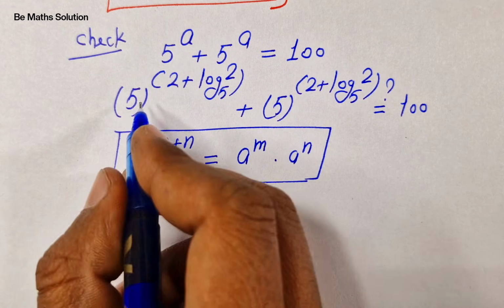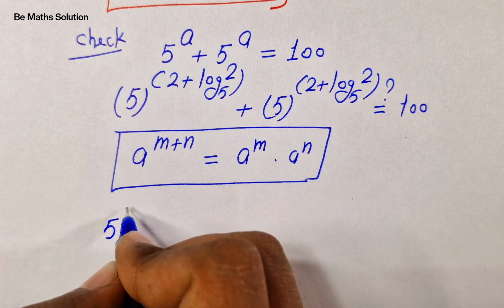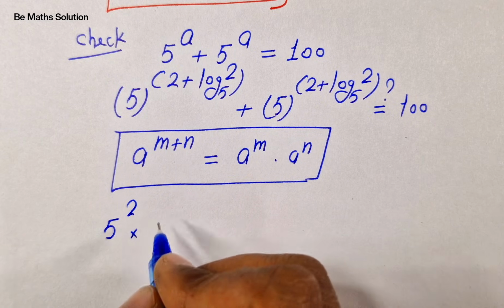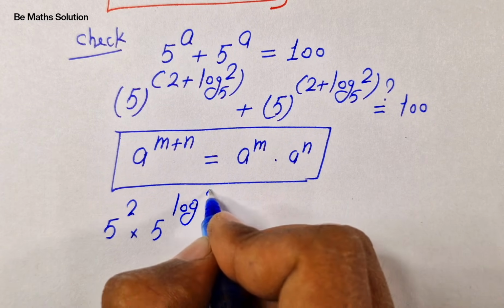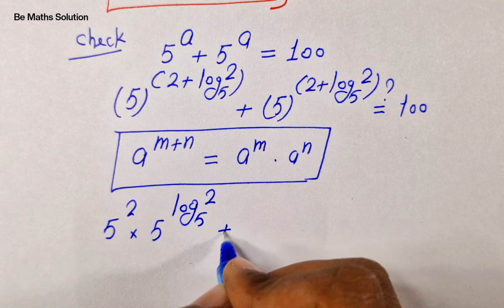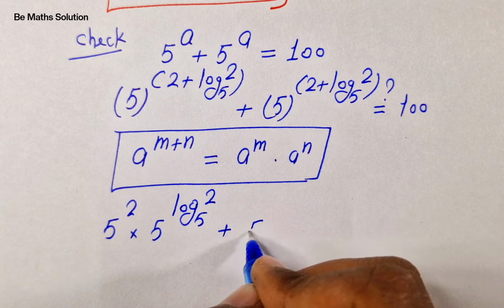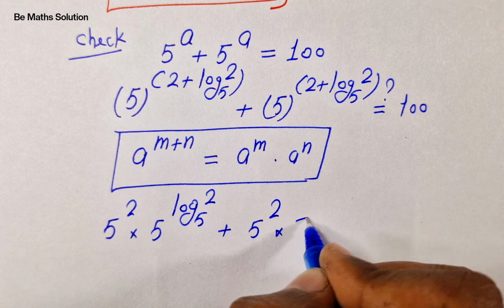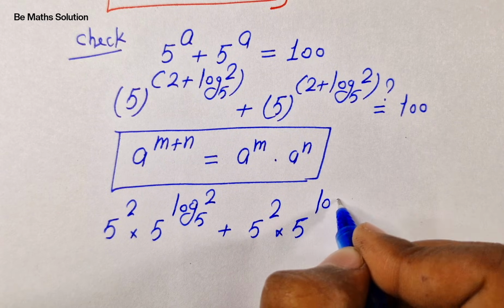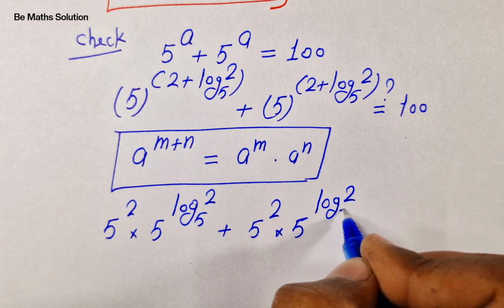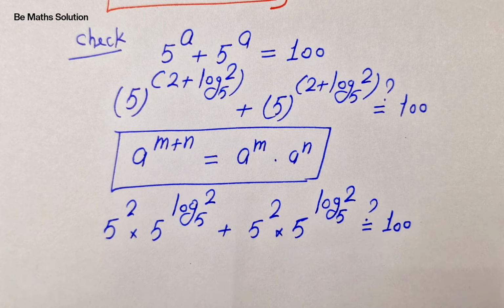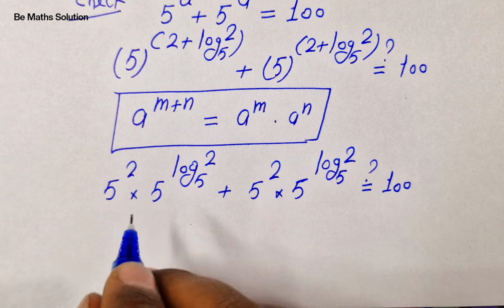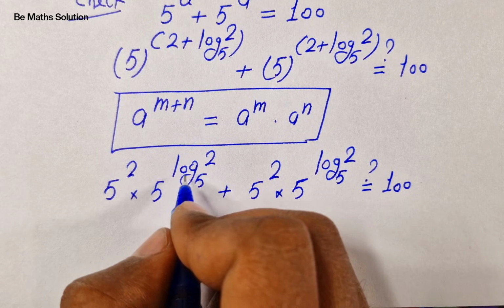So it will be 5 to the power of 2 times 5 to the power of log of 2 base 5, plus 5 to the power of 2 times 5 to the power of log of 2 base 5, is equal to 100.